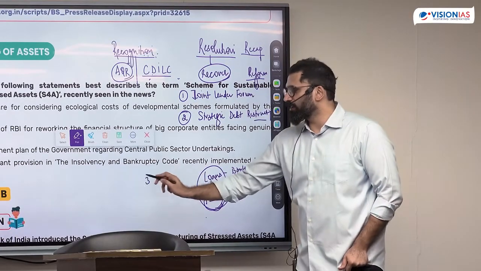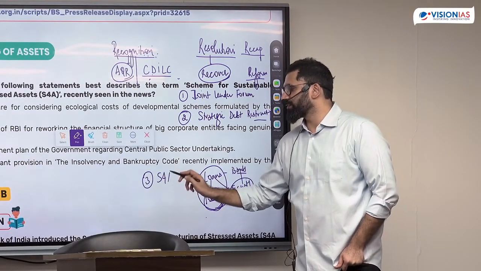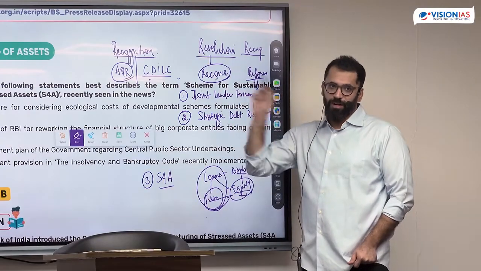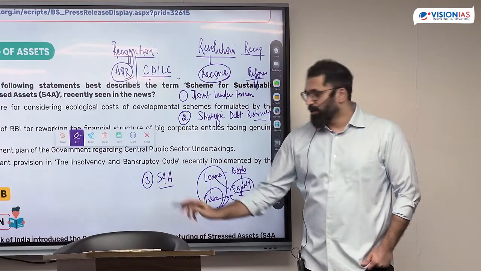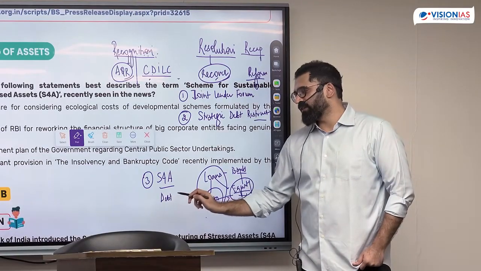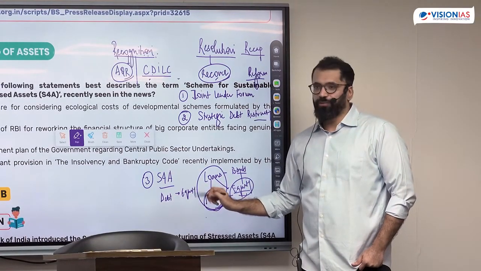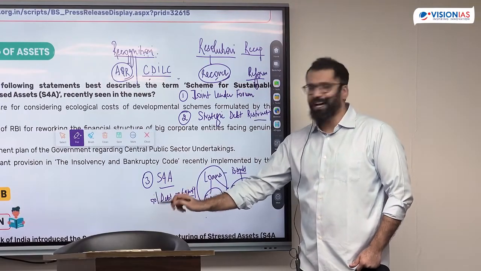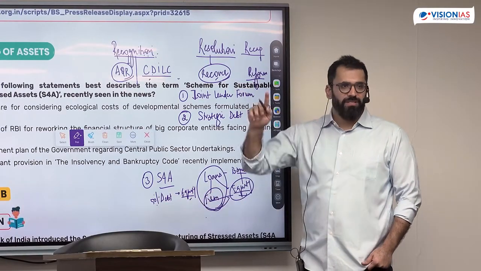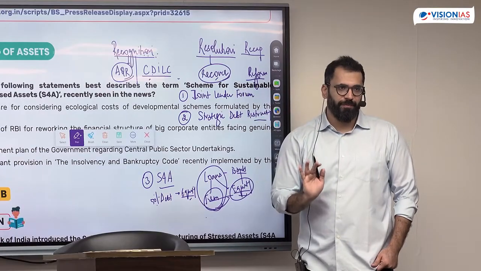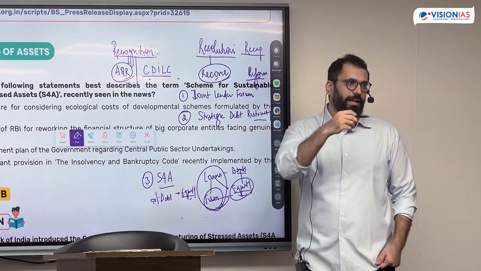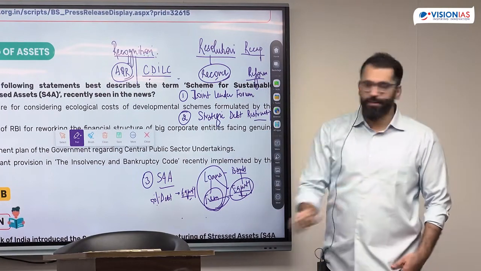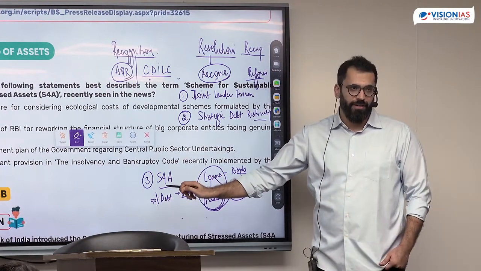For them, they took out a scheme called Scheme for Sustainable Structuring of Stressed Assets. What RBI said, those who are facing genuine difficulties, unka 50% of the debt will only be converted into equity, not all of debt. That means आप major stakeholder नहीं होगे, major stakeholder वो promoter ही होगा. Don't take away his control, convert only half of it. Because we think there are people with genuine difficulties. This was the step RBI took in 2017.